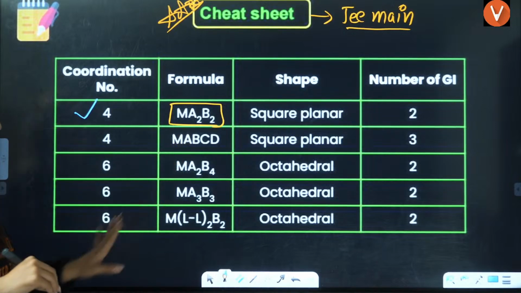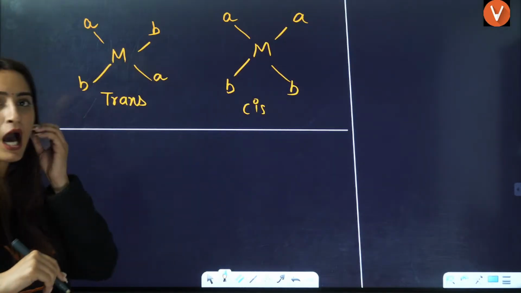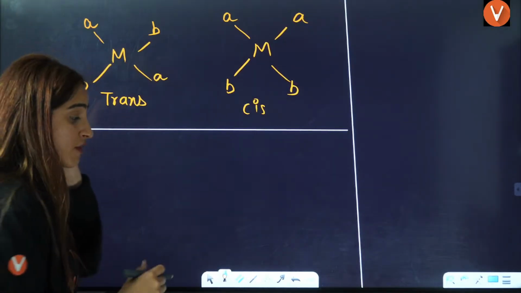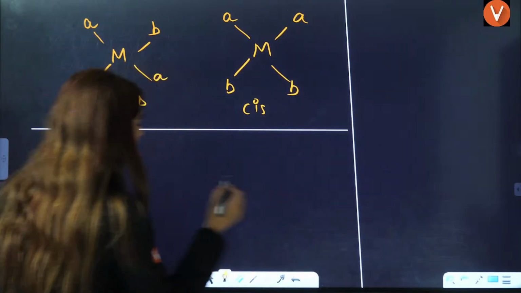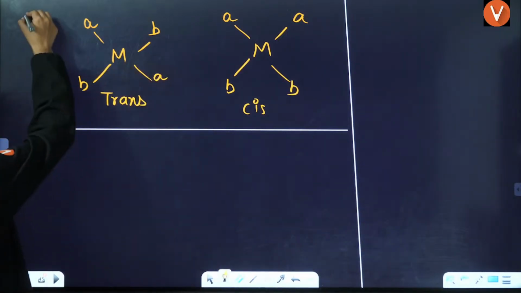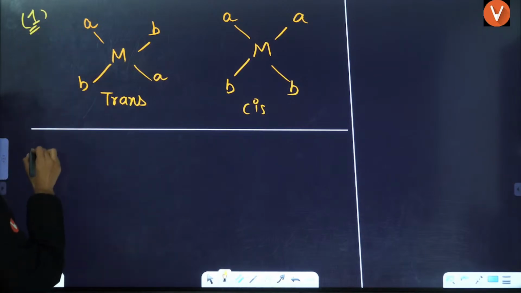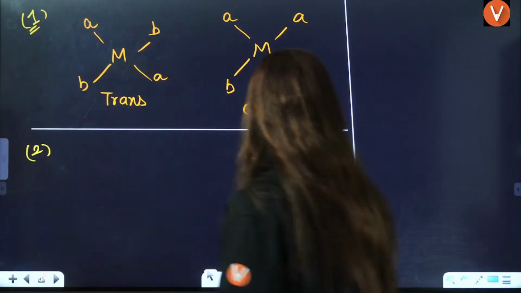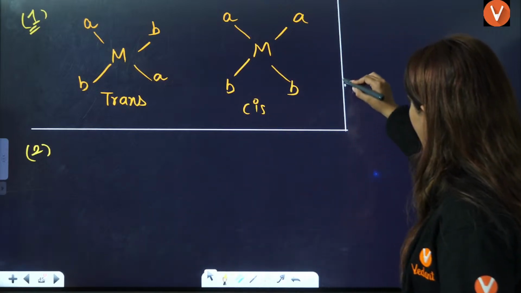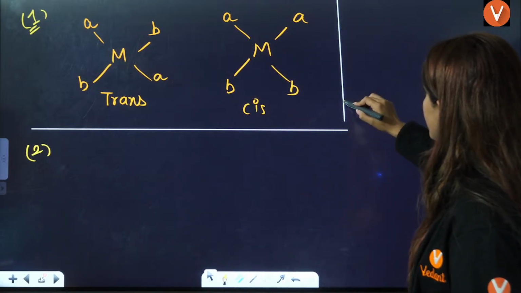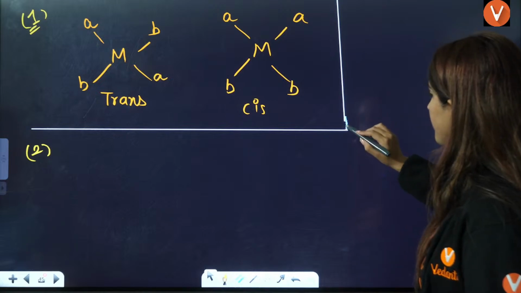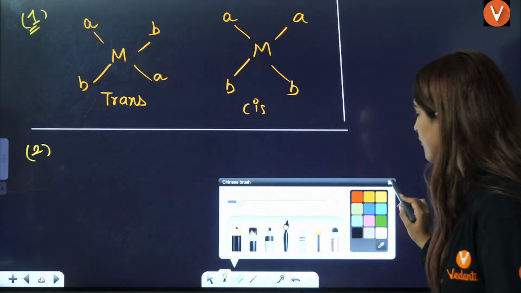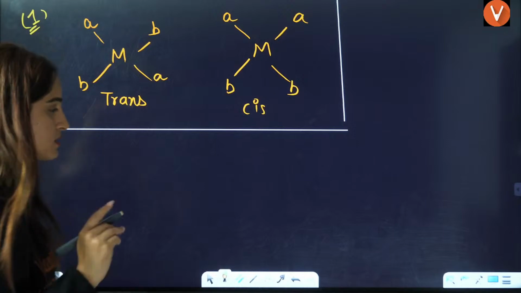If you have MABCD, can you tell me how to answer MABCD? Anybody? Very, very important concept of MABCD. Anybody? Okay, let's see that. MABCD is basically, if you have 4 different ligands here, how you will see.